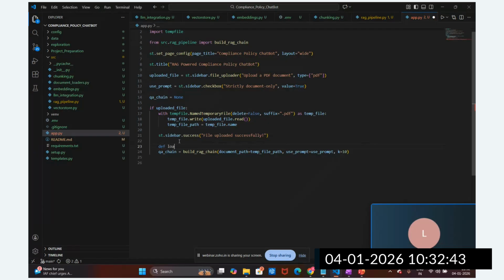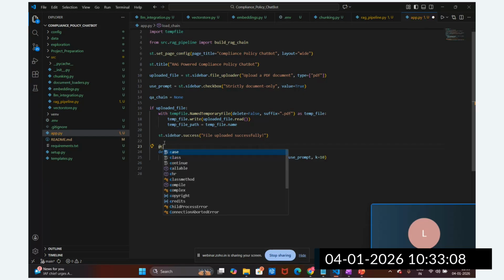Load chain. Instead of loading this chain again and again, I'm going to pass the path here, and in it I'm going to return this build question answering chain. What is the benefit here? I'm going to cache this resource that we are going to utilize.